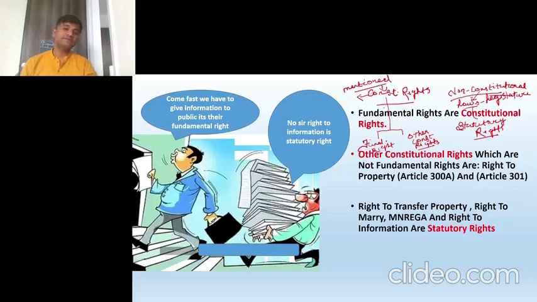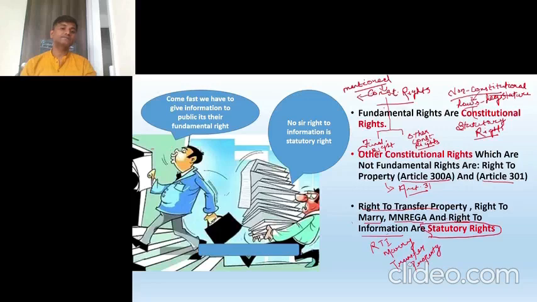Whatever is mentioned in Part 3 is called fundamental rights, and other constitutional rights are, for example, right to property, which is mentioned in Article 300A. Right to property once was a fundamental right in Article 31, but it was deleted and included in Article 300A, and Article 301. Now, right to transfer property, right to marry, MGNREGA, and right to information are rights given to the individual by making some laws by the parliament. So these are called statutory rights.